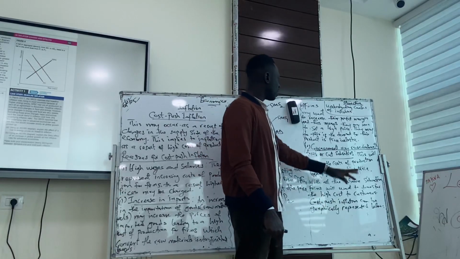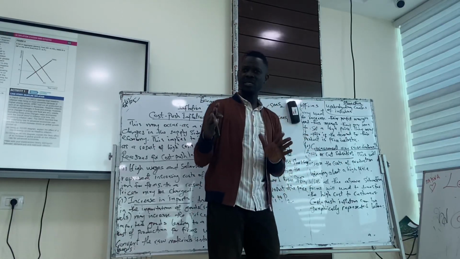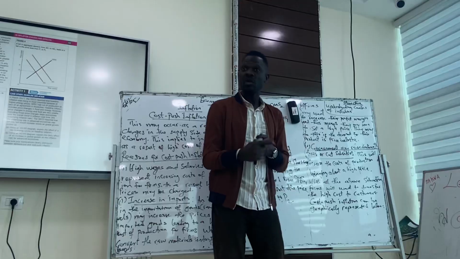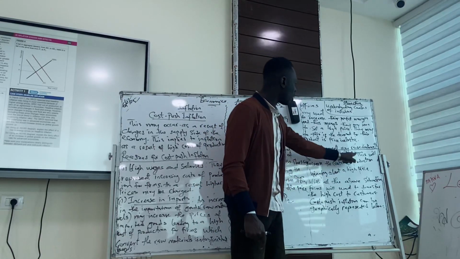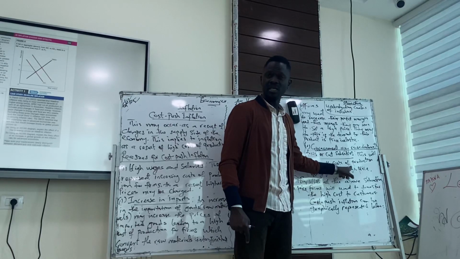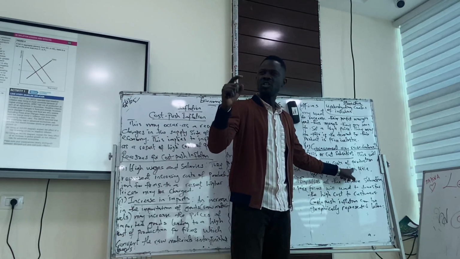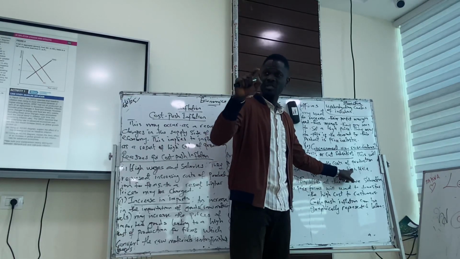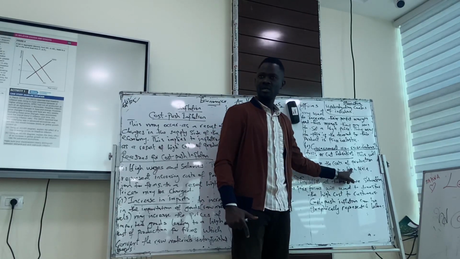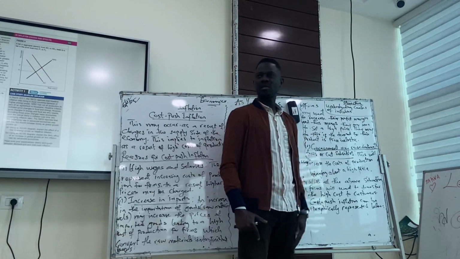And the last one, government, which is fiscal policy. Government might reduce subsidy or increase their taxes. If government cuts tax subsidies, it means cost of production for firms would increase. As a result, they have to push that high cost to become a high price to consumers. Or if government increases taxes, indirect taxes.